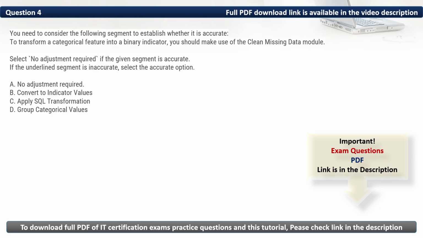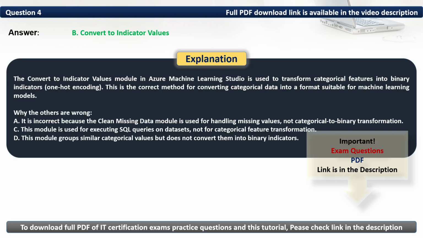As such, the accurate option is to convert to indicator values. Thus, the correct option is B. The Convert to Indicator Values module in Azure Machine Learning Studio is used to transform categorical features into binary indicators. This is the correct method for converting categorical data into a format suitable for machine learning models.